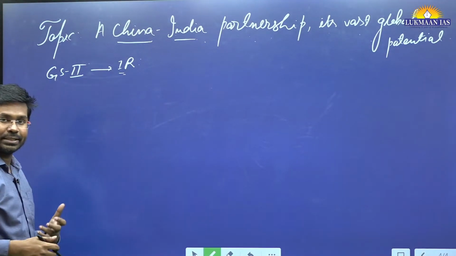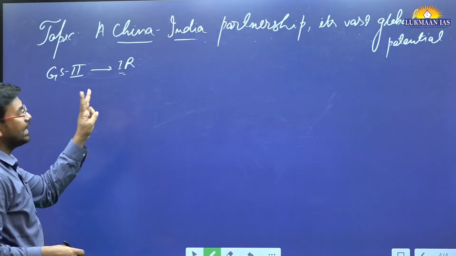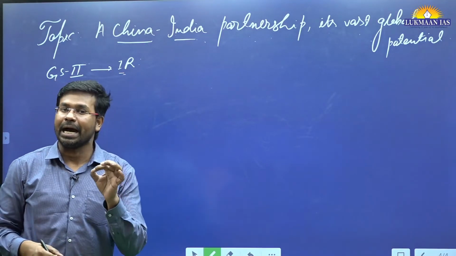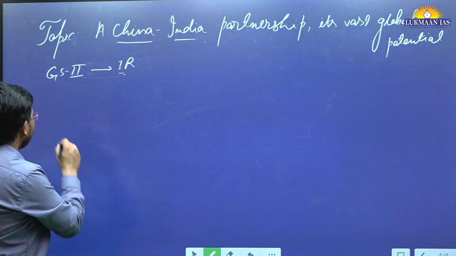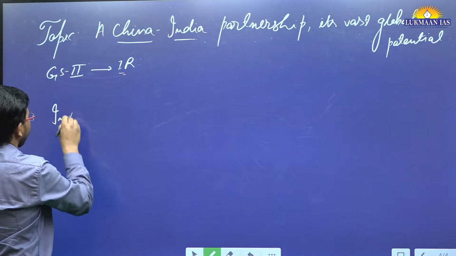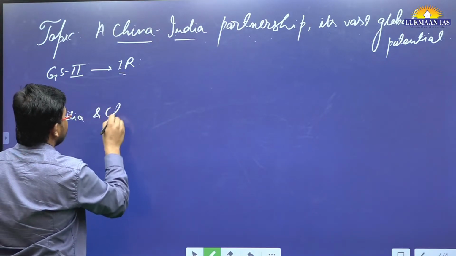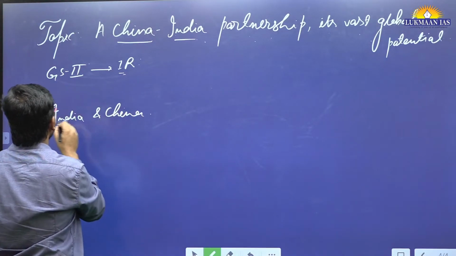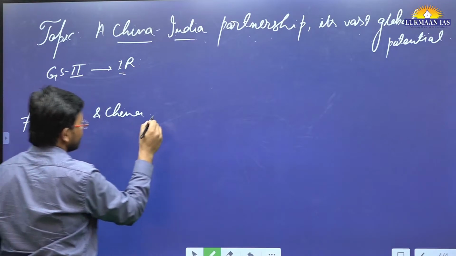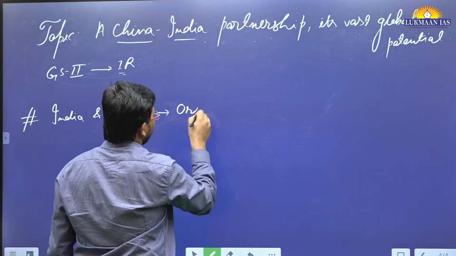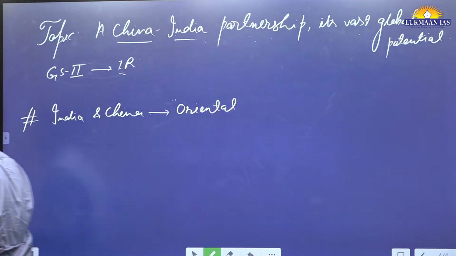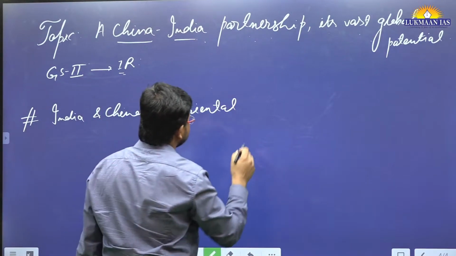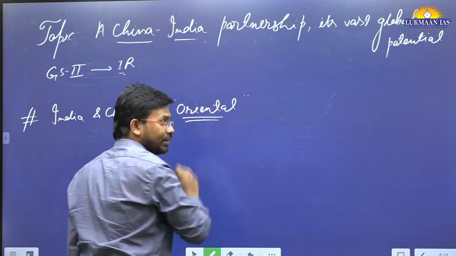Now let us understand, India and China are two of the ancient civilizations in the world. They are also known as Oriental civilizations.